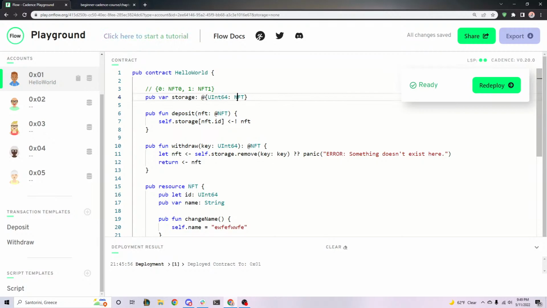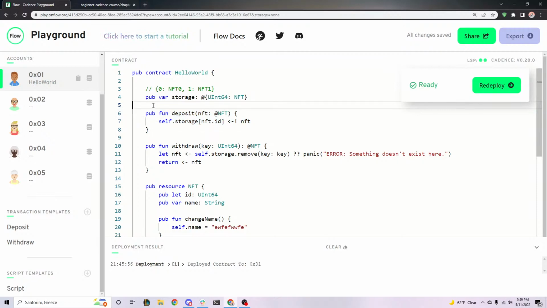Right now, how would I read information about his flunk in the contract? What are the steps I would have to do? Anyone know? Assuming that withdrawing is fine. Let's just assume I'm allowed to withdraw his NFT, which is not the case in real life, but let's just assume it's fine. Yep, exactly, Ricardo. So right now, without references, I would have to withdraw his NFT. I would have to read the name, and then I would have to deposit it back. So that's really bad.